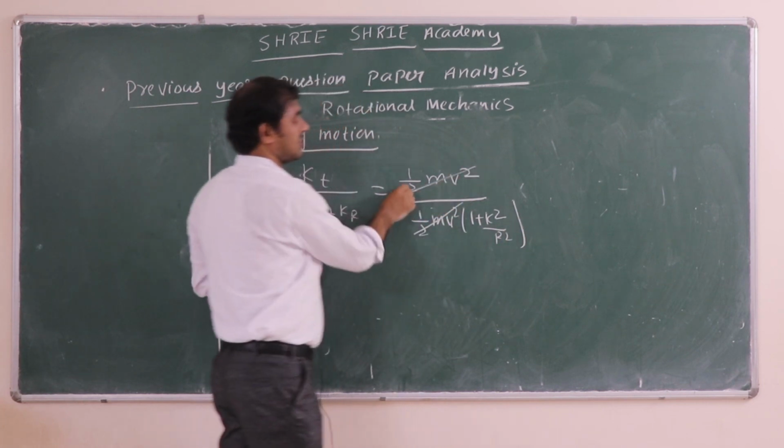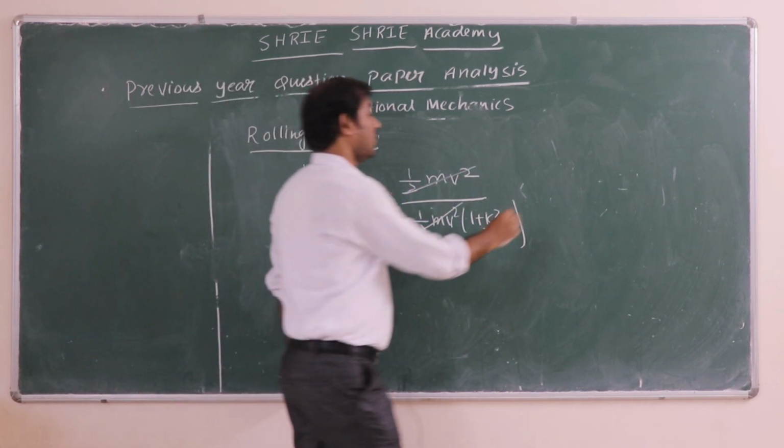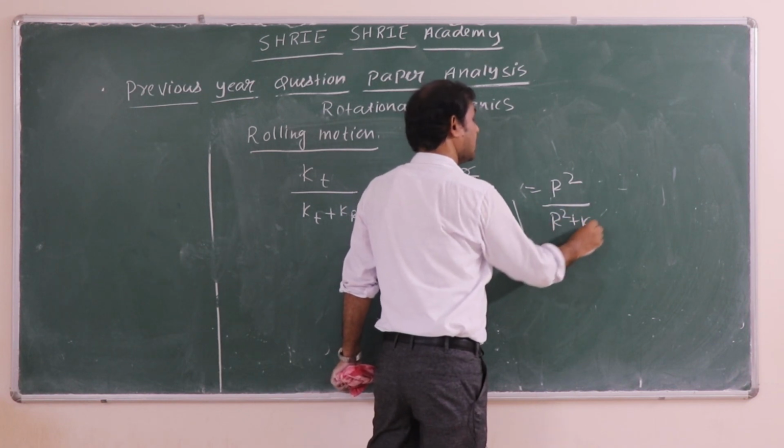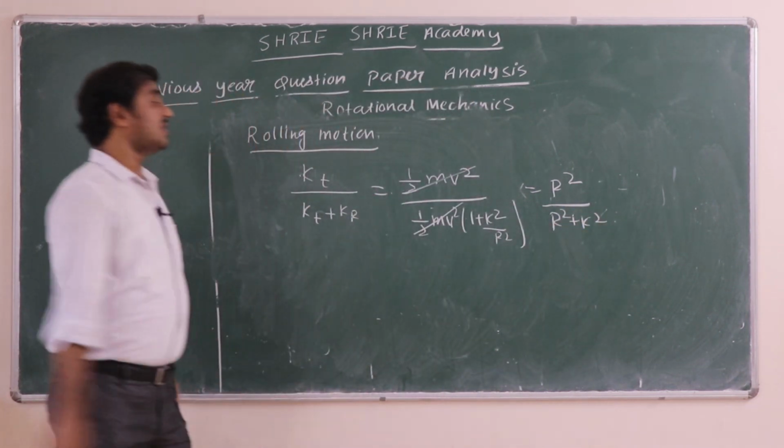So half mv square will get cancelled. What you are going to get is r square divided by r square plus k square, and the figure was given as a solid sphere.